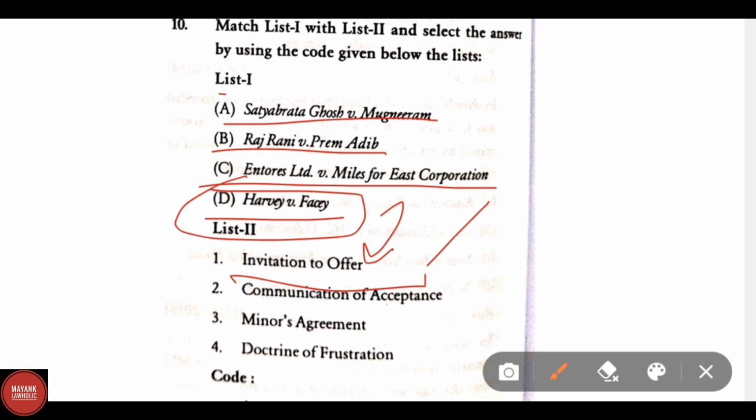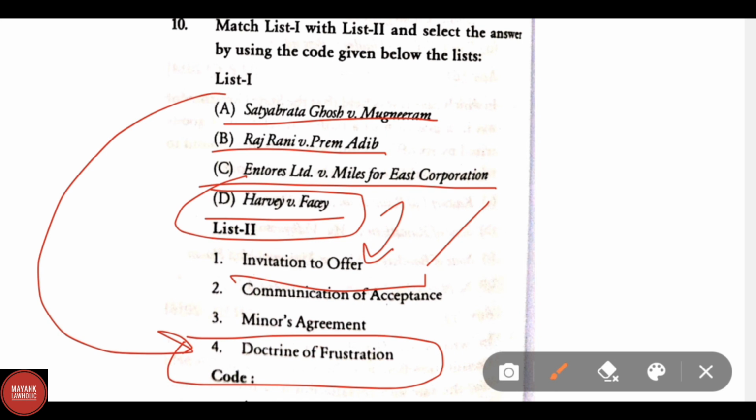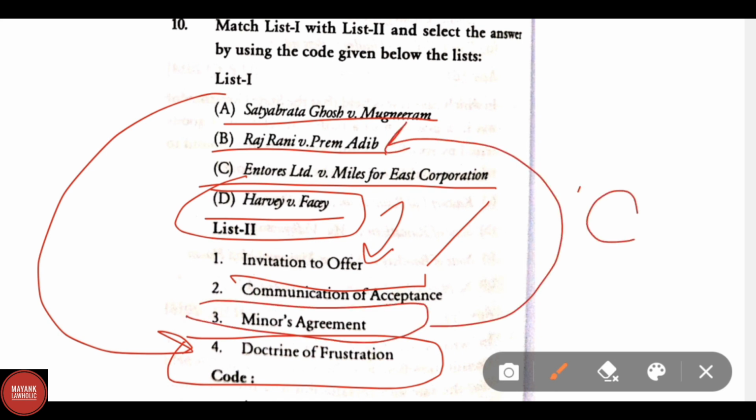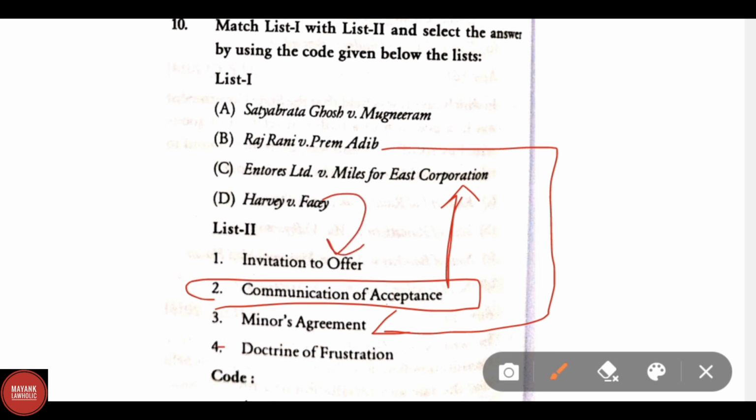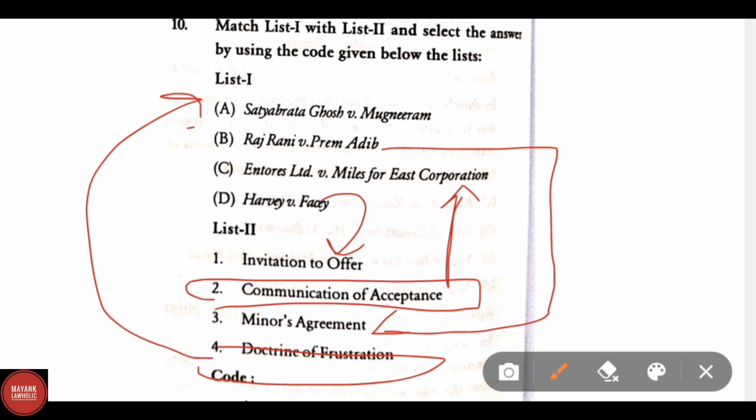And for A. Satyabrata Ghosh versus Mugneeram, the correct answer is doctrine of frustration. And then second, Rajrani versus Prem Adib. Correct answer for B is 3, void agreement. And C, Entores Limited versus Miles Far East Corporation. For C, the correct answer is communication of acceptance. And D, Harvey versus Facey, we have already discussed, is invitation to offer. And the remaining one, doctrine of frustration, was discussed in Satyabrata Ghosh versus Mugneeram.